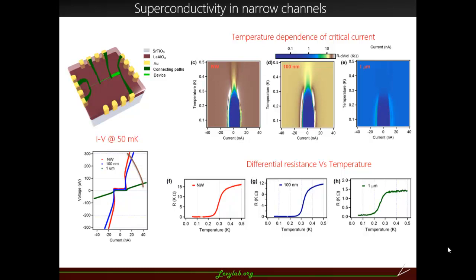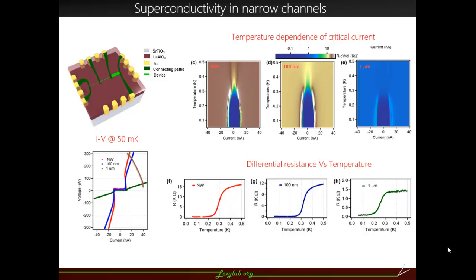But in the superconducting state, the supercurrent doesn't vary much. Generally you expect dimensionality scaling with the critical current also, but it appears to deviate.